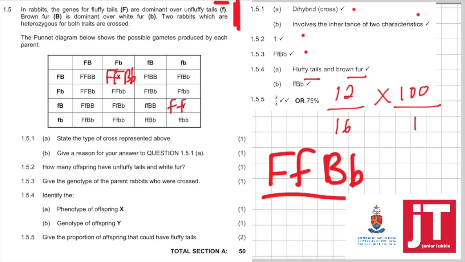Small f, small b, small f, small b. Okay. And then 1.5.5. Give the proportion of offspring that could have fluffy tails. Now fluffy tails are big F, so let's work it out. Look for the big F.